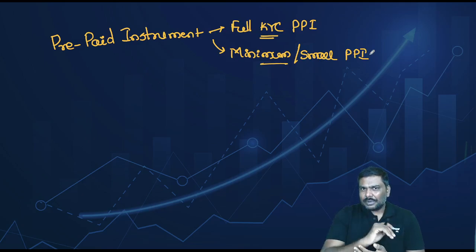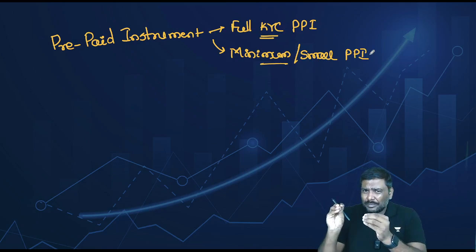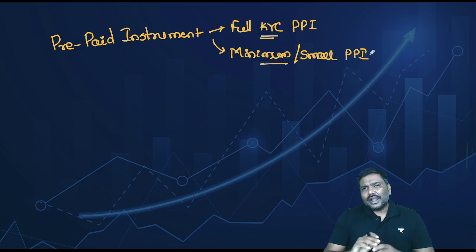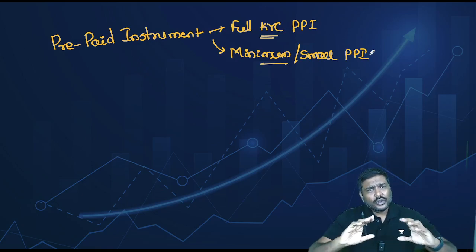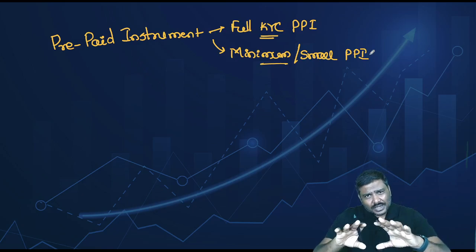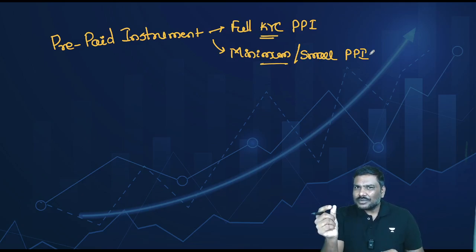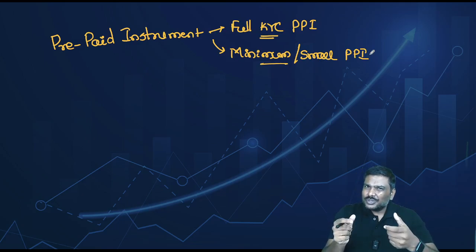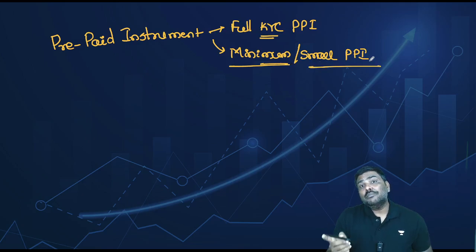Imagine I give you a prepaid card. You can use it only to purchase goods and services, a very limited amount of money is there, and you do not have to provide any KYC. Know your customer, KYC norms are not needed. Such PPIs, where KYC norms are not required and the usage is very limited, are called minimum PPIs or small PPIs.